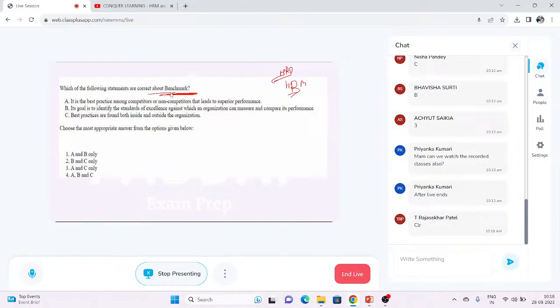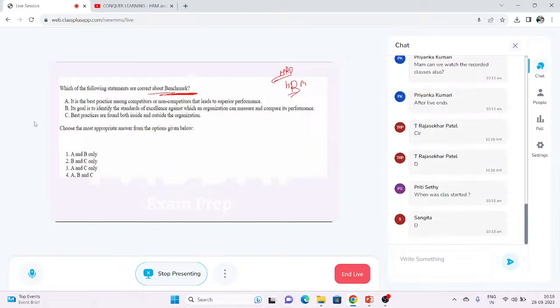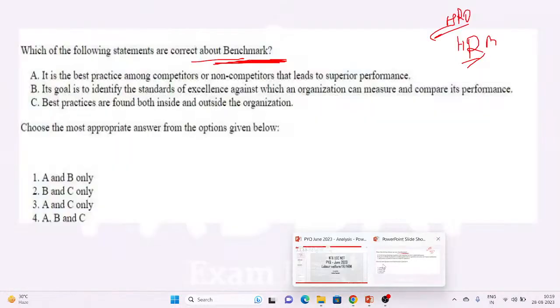Which of the following statements are correct about the benchmark? It is a best practice among the competitors or non-competitors that leads to superior performance. It is a goal to identify the standard of excellence against which the organization can measure and compare its performance. Choose the most appropriate answer from the below. Third one is that best practices are found inside and outside the organization. Those who are marking D, why is it D? Can anyone tell me why it has to be D? Best practices found inside and outside the organization, how is this relevant?